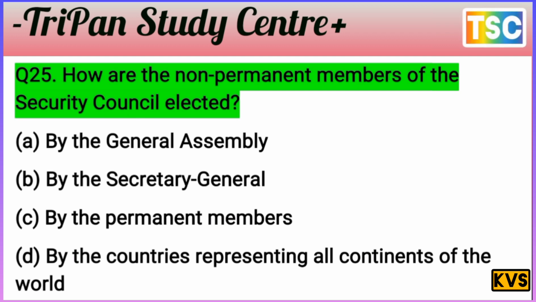You must have a thought of your answer. Let's see what is the answer to this question here. The question is clear. How are the non-permanent members of the Security Council selected? The answer is clear. By the General Assembly, not the answer. By the Secretary General, not applicable. By the permanent members is nothing. By the countries representing all continents of the world. So D is the correct answer. By the countries representing all continents of the world. That's important for the exam also.